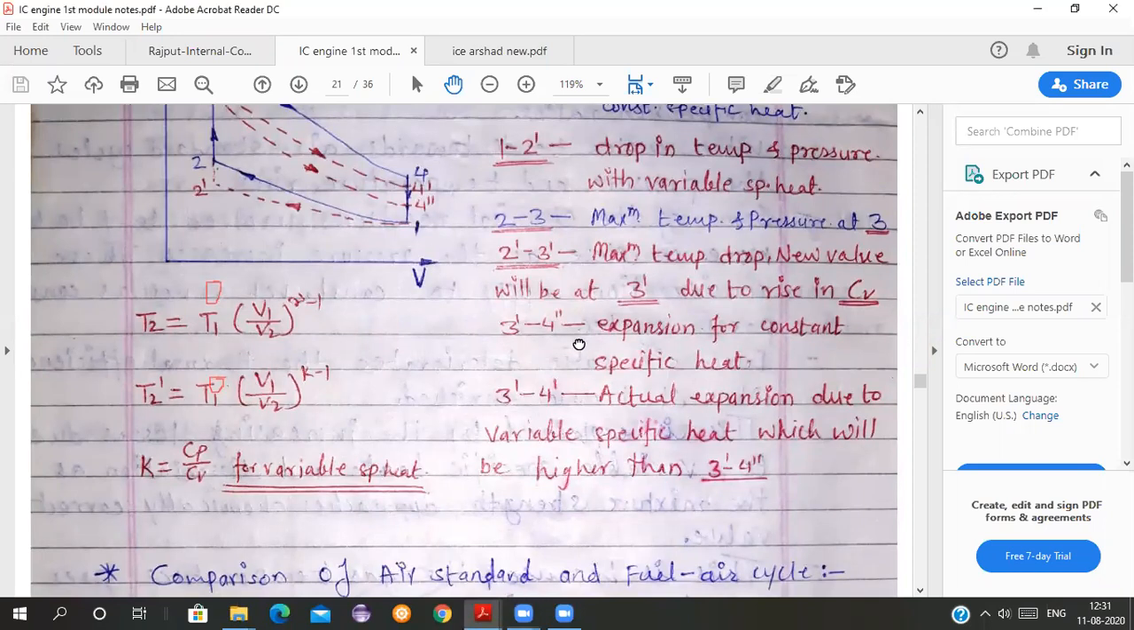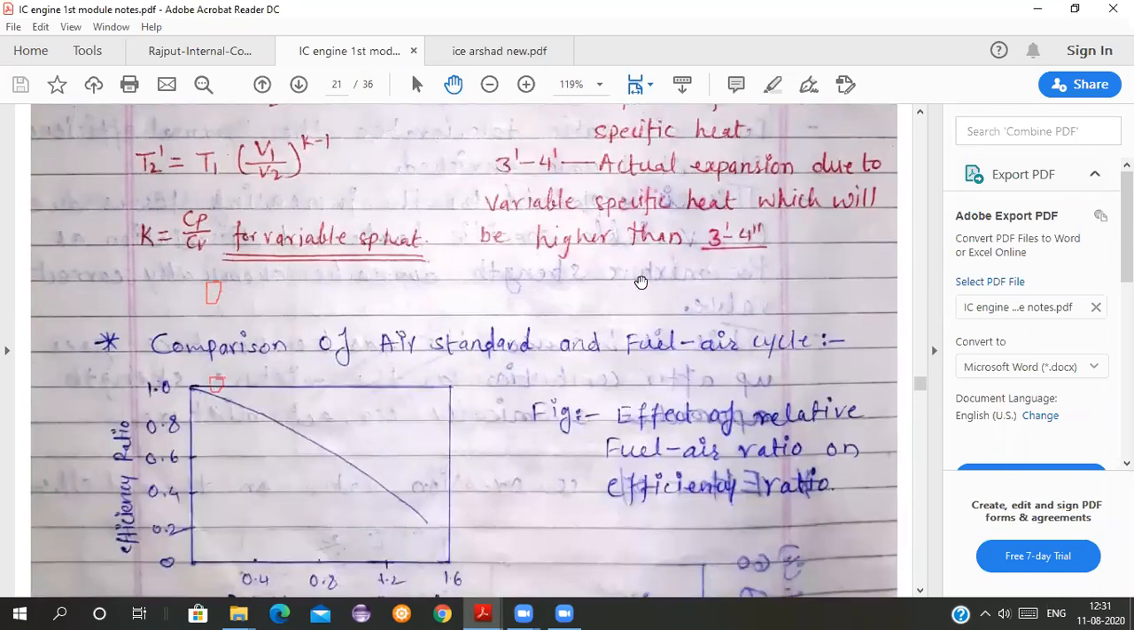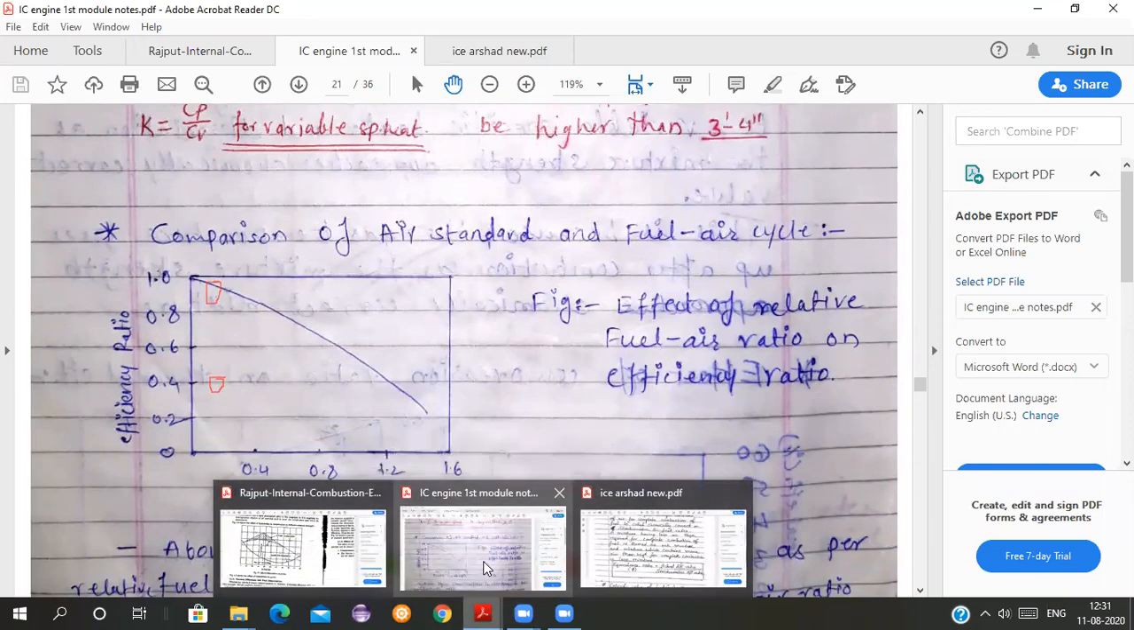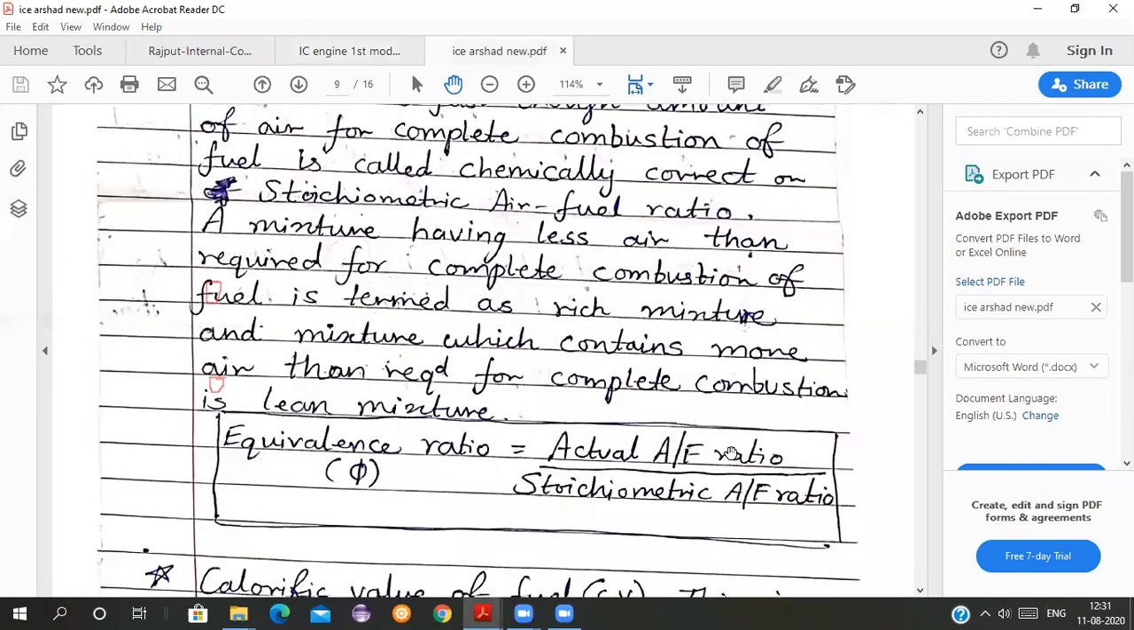Next, see the comparison of air standard cycle and fuel air cycle: the effect of relative fuel air ratio on efficiency ratio. First of all, what is relative fuel air ratio? You understand this thing properly first, students. What is the stoichiometric air fuel ratio? It is given here.